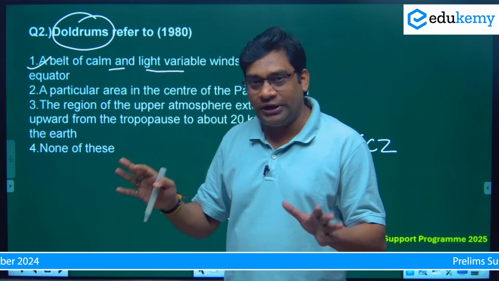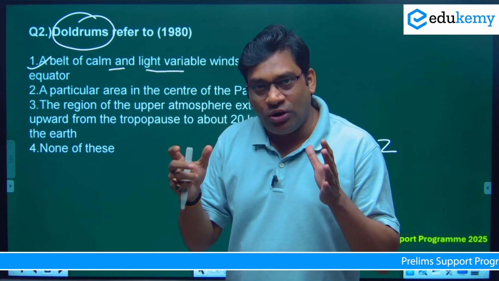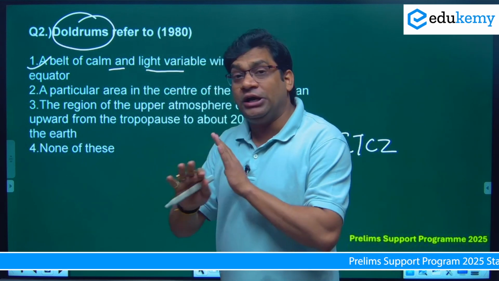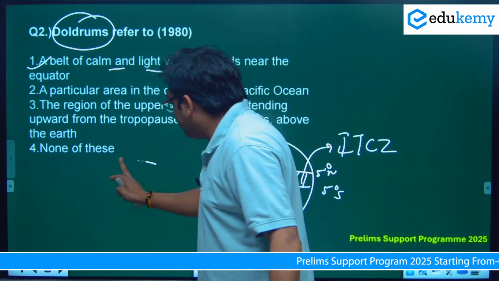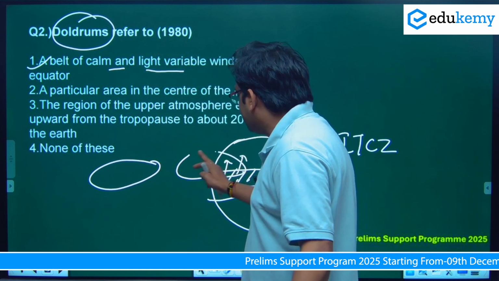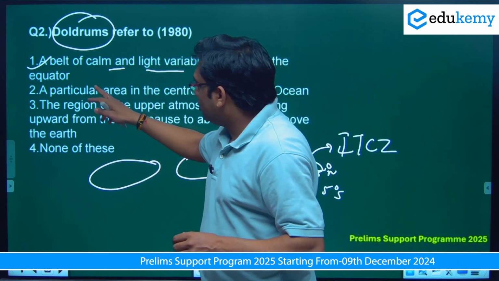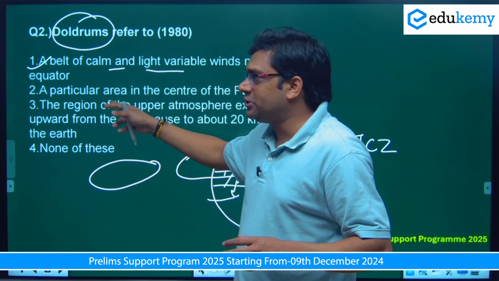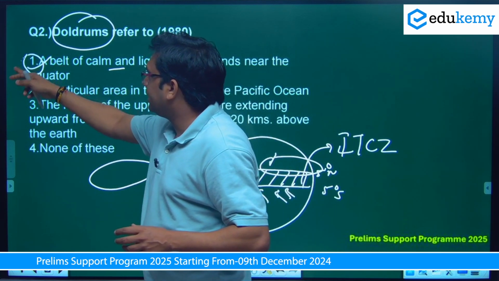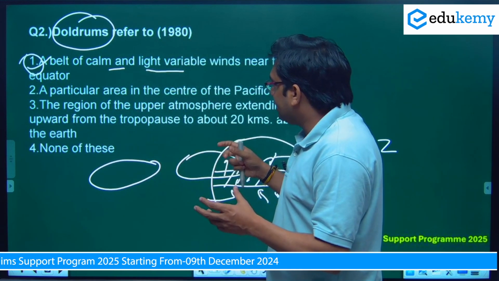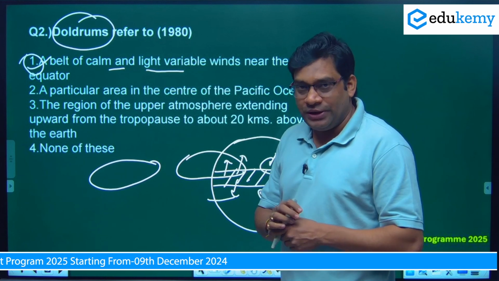If you know what doldrum is, it's a very calm condition and it's not a continuous belt. Doldrum is basically not continuous, it's like some cells are formed near the equator. So no need to see all the other options, because option 1 clearly says it's a calm condition, light variable winds near the equator.